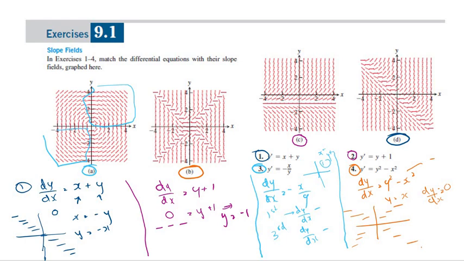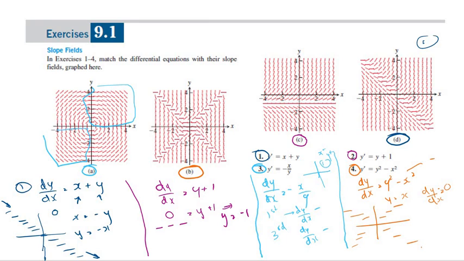So there should only be one direction where the slope field is 0, only in this direction. So that's why 1 is equal to this.